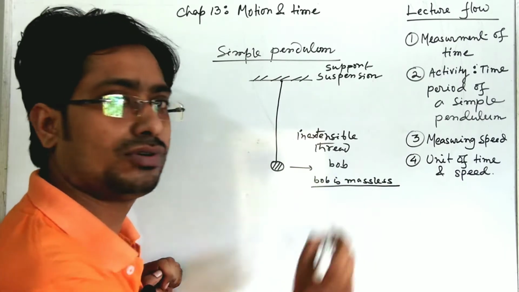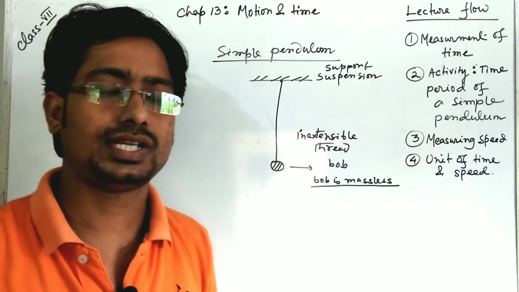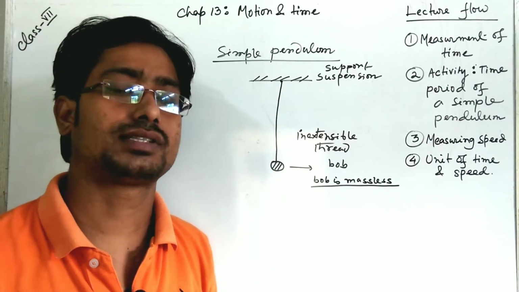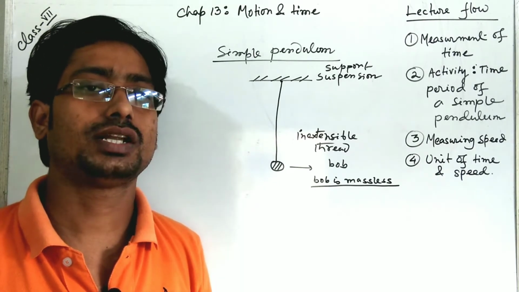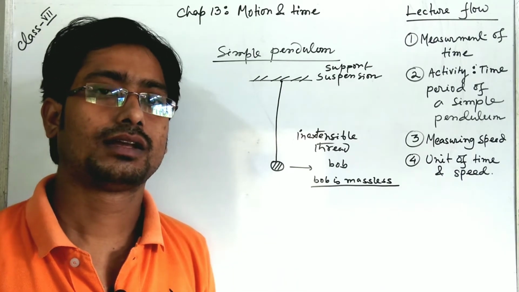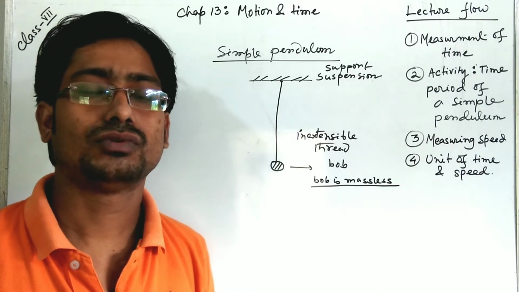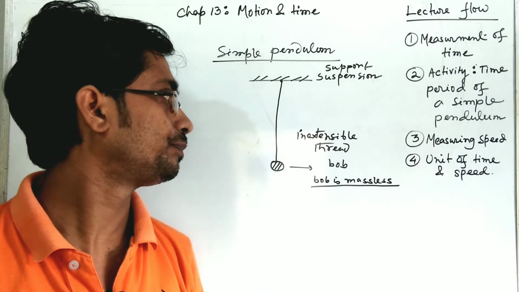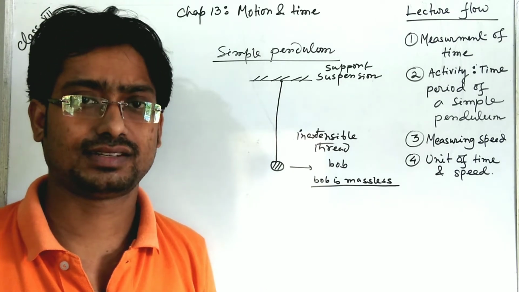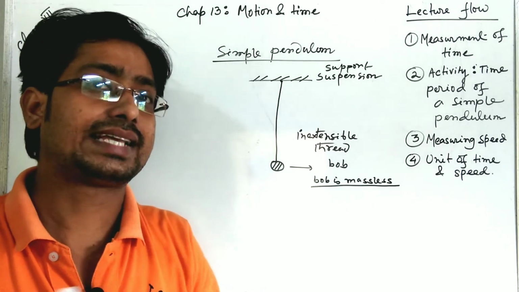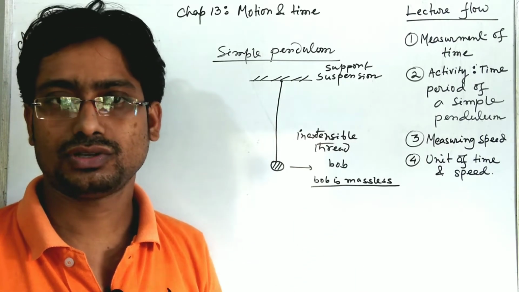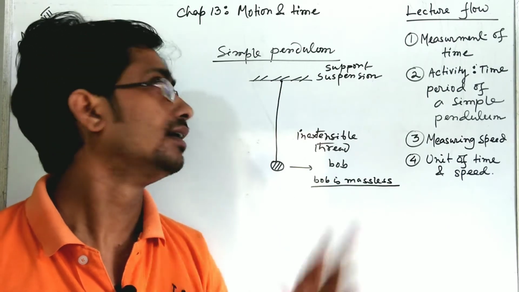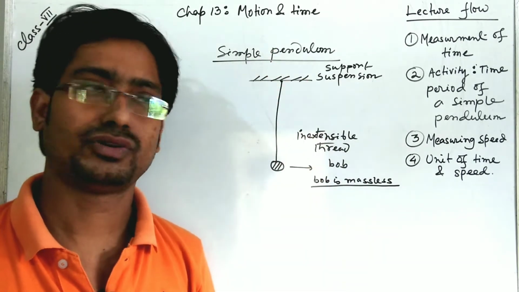If it is constructed with some materials, it must have some mass. But we have to consider that the ideal conception of a simple pendulum is that the bob will be massless, and the string we have used here is inextensible. That means it cannot be extended or contracted. So that can be the ideal situation for making a simple pendulum.